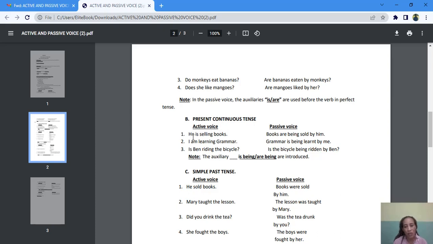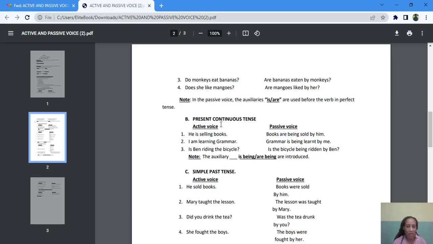So the active voice, he is selling books. He is selling books. The passive voice becomes books are sold by him. I am learning grammar. Grammar is being learned by me. Is Ben riding the bicycle? Is the bicycle being ridden by Ben? Note, the auxiliary is, are introduced because of the presence of ing in the main verb.